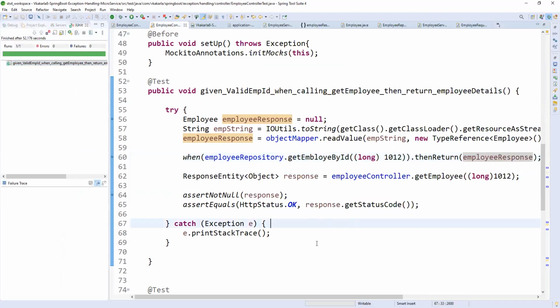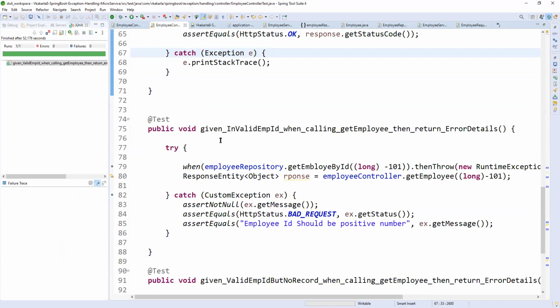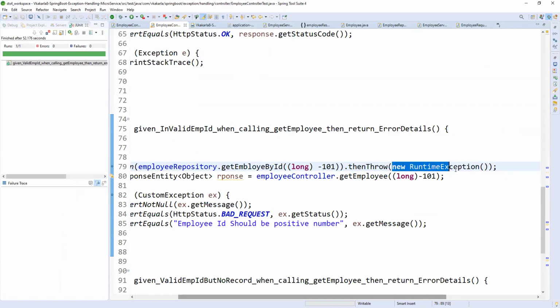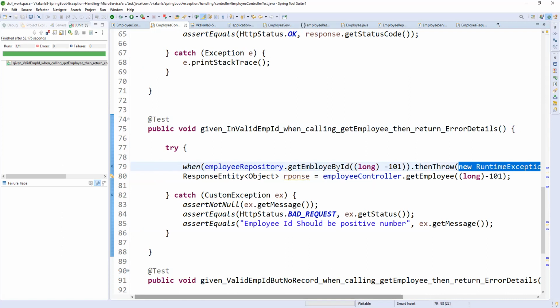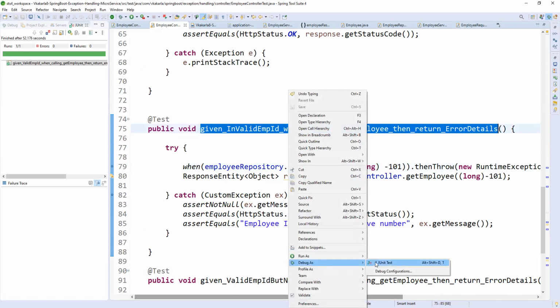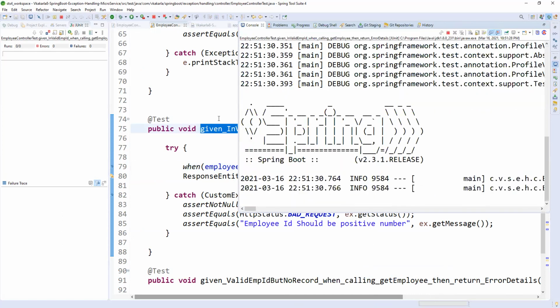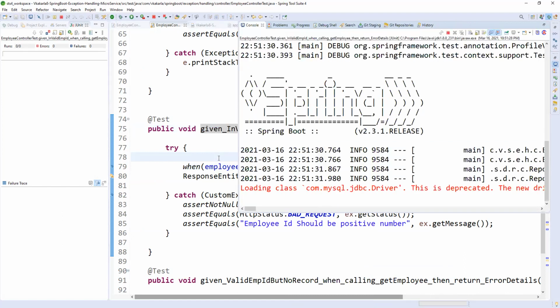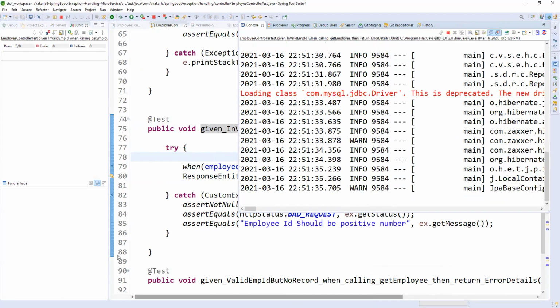Yeah, fine. So now coming to the negative scenario. Whenever an invalid employee ID is given, then return error details. So I am passing minus 101, so that it will return the error details. Whenever it is returning, throw a new runtime exception. I'm just returning a runtime exception, right? So let me run this one. I'm just debugging here. Runtime exception only. Let me see how it will be thrown and how it will be caught here.